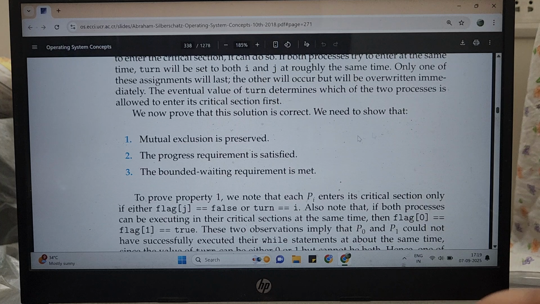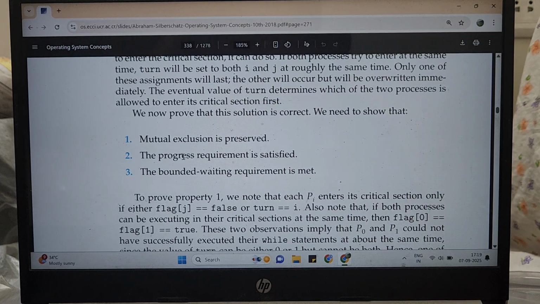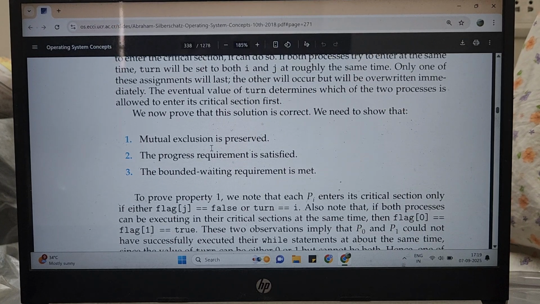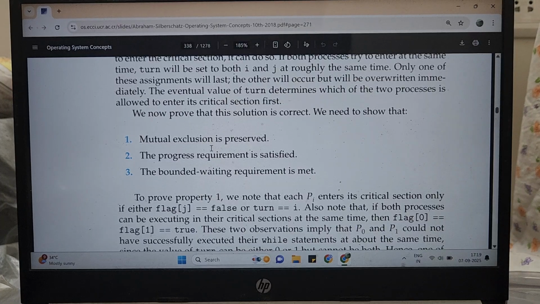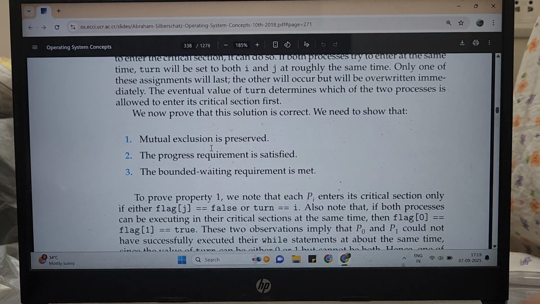First category, check. Second, the progress requirement is satisfied. What does this constraint demand of us? If no process is currently executing the critical section and then some process comes up and says I am ready, that process should be allowed.